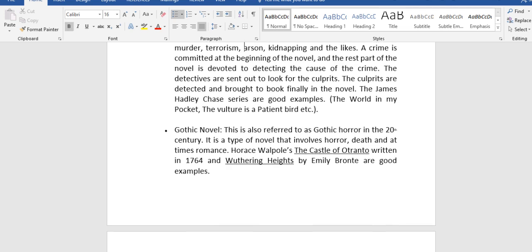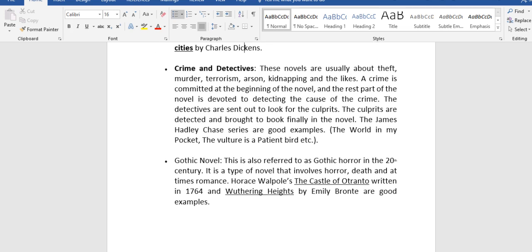The next one is crime and detectives. These novels are usually about theft, murder, terrorism, arson, kidnapping, and the likes. A crime is committed at the beginning of the novel, and the rest of the novel is devoted to detecting the cause of the crime. The detectives are sent out to look out for culprits. The culprits are detected and brought to book finally in the novel.